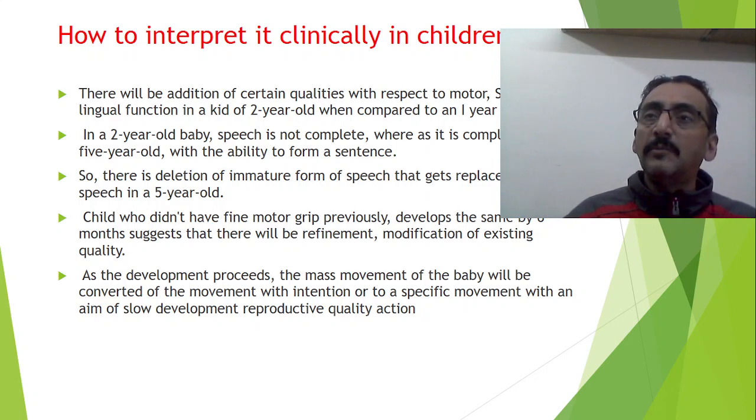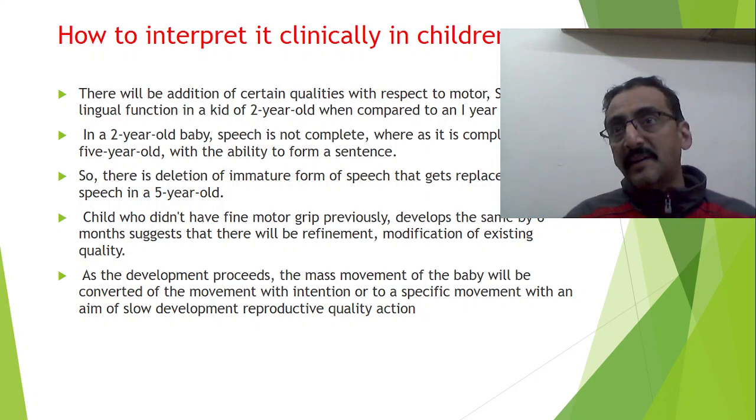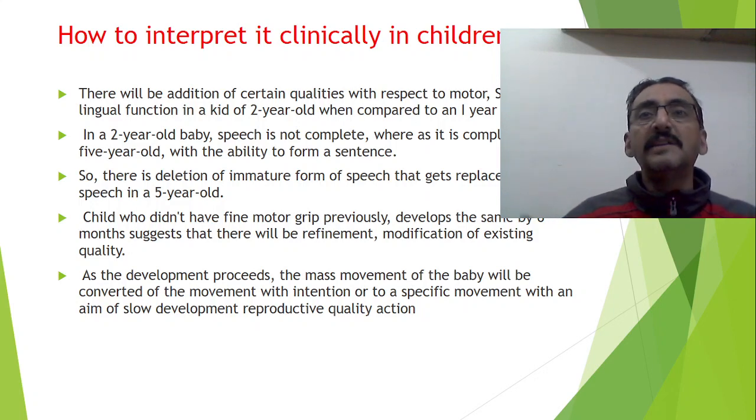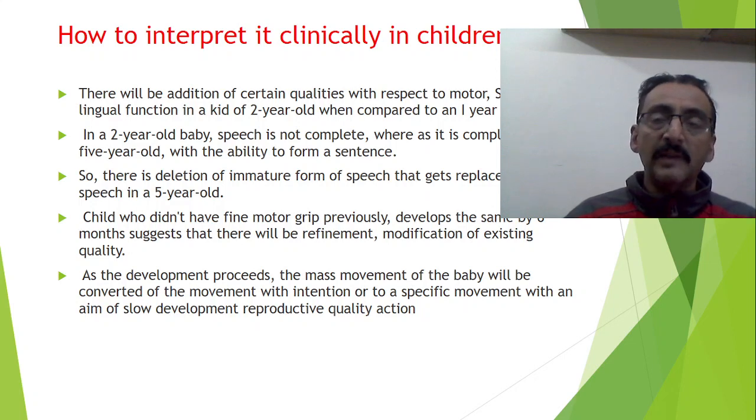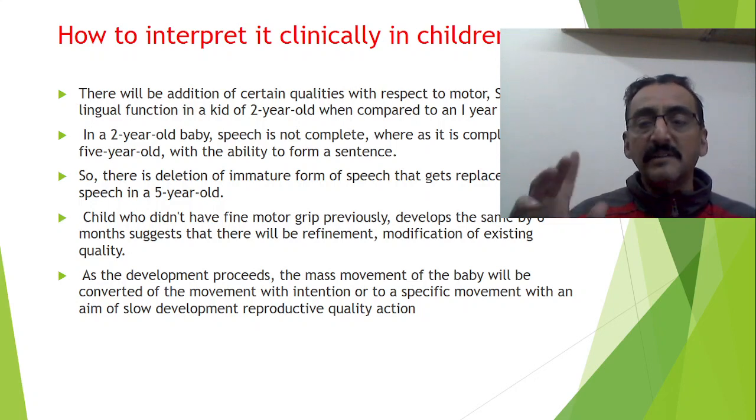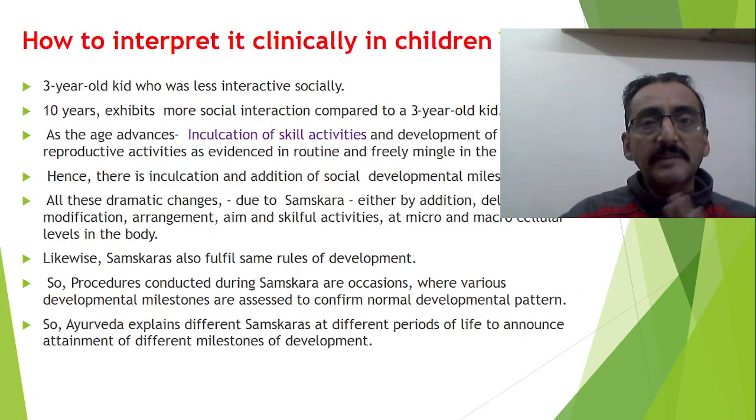For example, if you put a light over the eyes of a 6-year-old boy, he only closes the eyes. There is no body movement. So what it suggests is that a mass movement which existed previously has now changed into a specific movement. Previously, the brain was working from the subcortical level; now the brain is working from the cortex level. So there is addition of some new qualities, refinement of existing qualities, and deletion of the bad qualities.